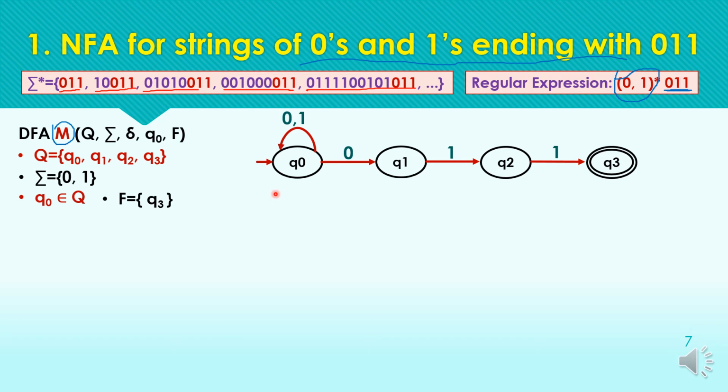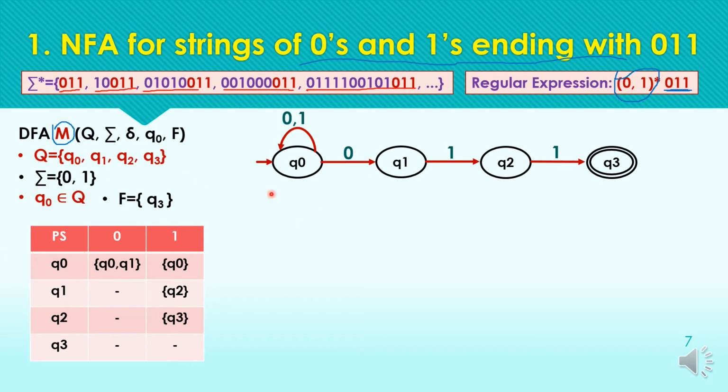This self loop means here we can receive any number of zeros and 1, and we will be at q0 only until we get the pattern 0, 1, 1 for acceptance. Okay, so here we will be having multiple paths, as we are having transition of 0 to q0, as well as transition of 0 to another state q1.